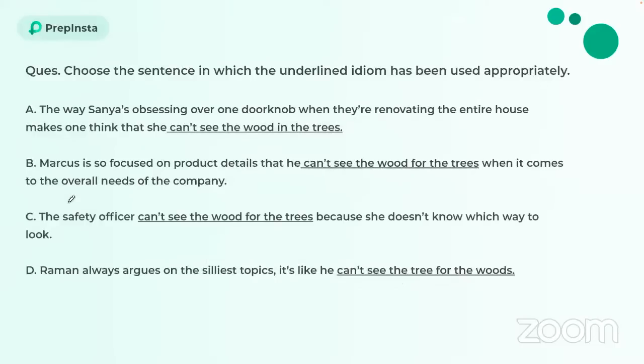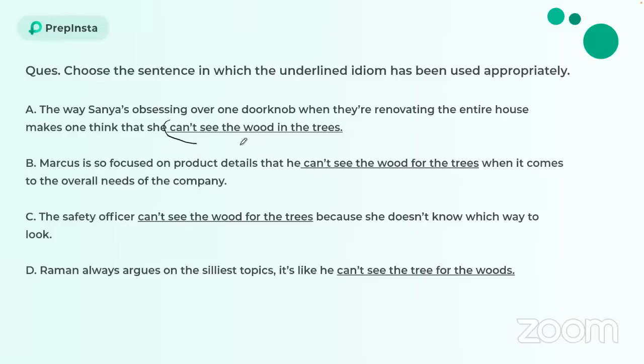All right. Moving forward, choose the sentence in which the underlined idiom has been used appropriately. Now here idioms have been given a lot of importance in TCS. We have a number of questions from idioms and it's going to be very difficult for you to answer because you need to know the answers. All right, so let's begin. The way Sanya is obsessing over one doorknob when they are renovating the entire house makes one think that she can't see the wood in the trees or can't see the wood for the trees.